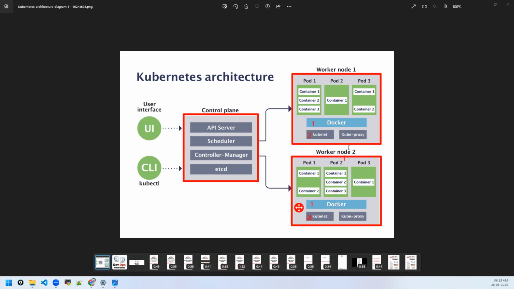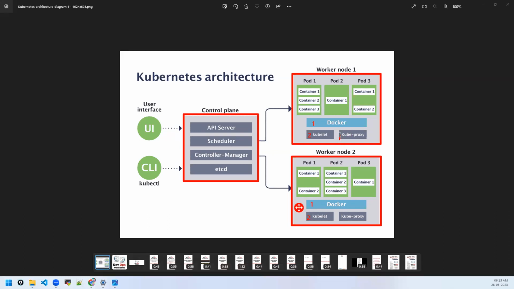This is important because master node components interact with kubelet to give any instructions. So that's the second component.